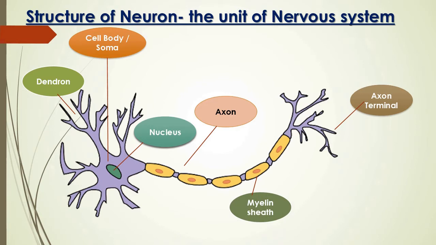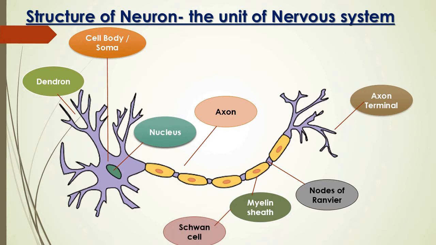This is the myelin sheath, the neurolemma covering surrounding the axon, which is not continuous. Rather, there are gaps named nodes of Ranvier, which help to propagate nerve impulses. And this is the myelin sheath. Within this, the circular structures are the Schwann cells, which help in the repairing of the neuronal structure.